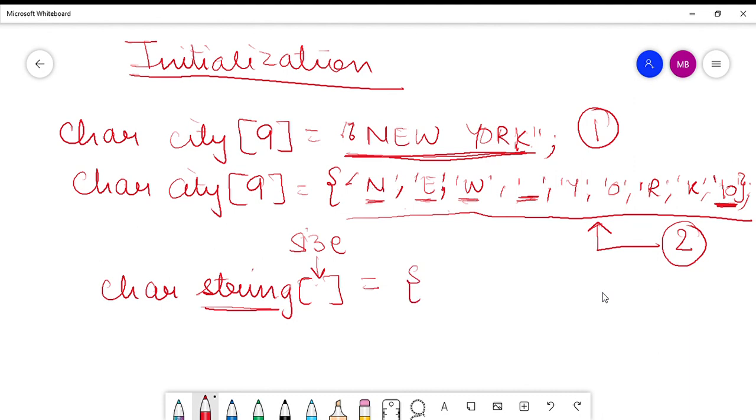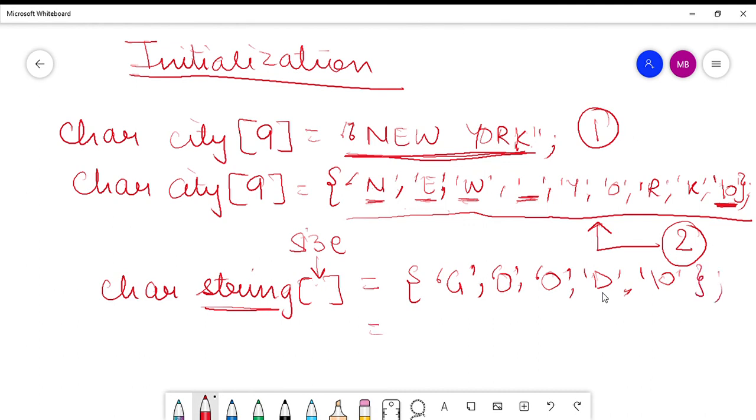Say like this, I am initializing the array at the same time when I am declaring it. This is one method of initializing.